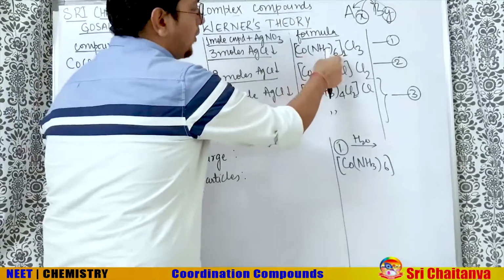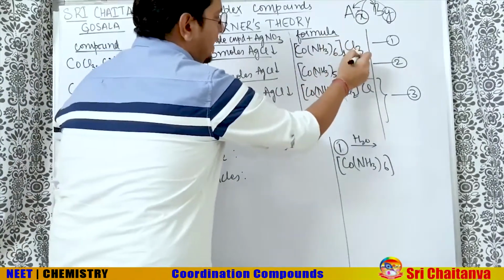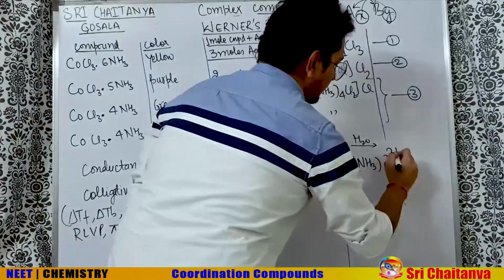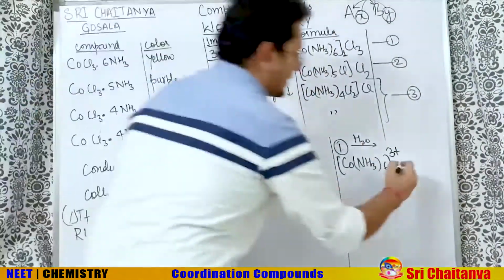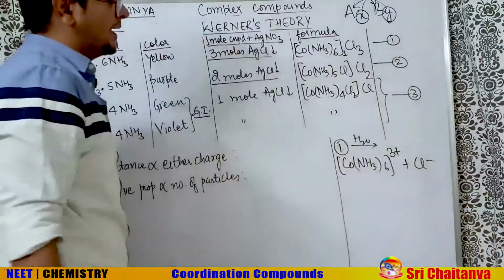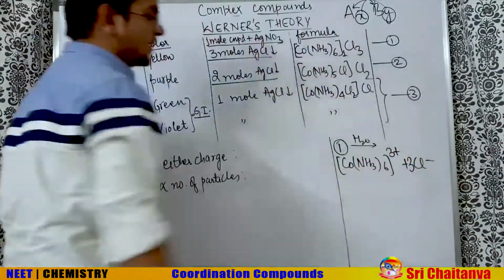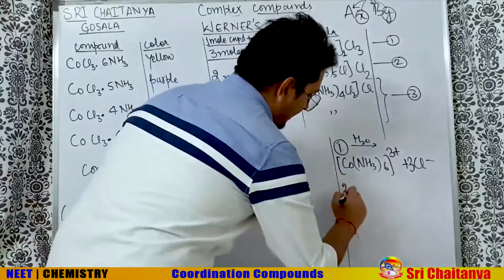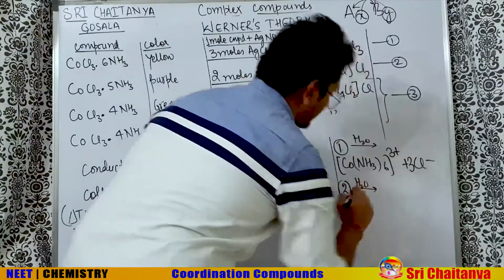So you had one box and 3 Cl. That means 3 is the charge on the box. So that is 3 plus. And Cl gets a minus 1. This is what you will get. And how many Cl minus came out? 3 Cl minus.